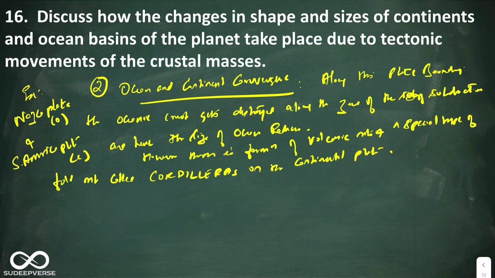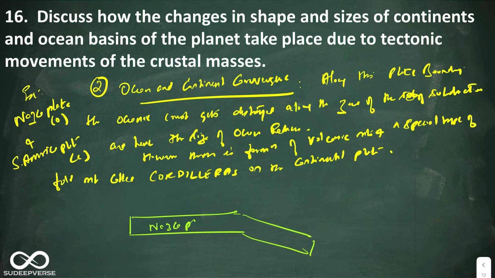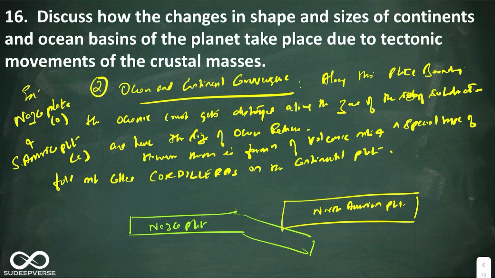So here you can show the diagram. Let us assume this is the Nazca plate. It is the oceanic plate and it is the one that will subduct. The next, on this side, is the North American plate. This part is what you call trenches. Now, as I told you, this plate will start getting destroyed. It becomes magma. The magma goes up, hits this plate and starts forming what you call volcanic mountains.